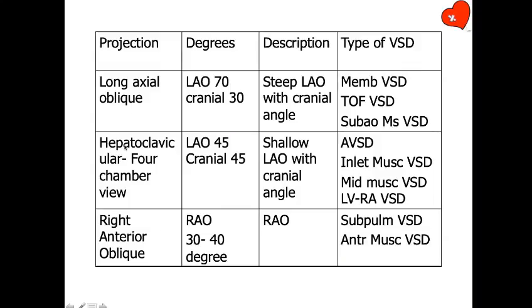A long axial view. People used long axial view earlier, but nowadays it's better to say what LAO and what cranial. There's nothing fixed about LAO or cranial. You just have to adjust the view and get a good profile of the septum. In one patient, you may get it at 60-30. In another patient, you may get it at 70-30. Third patient, you may get it at 75-40. You have to do trial and error. You don't know. But it is better to precisely say what LAO and what cranial.